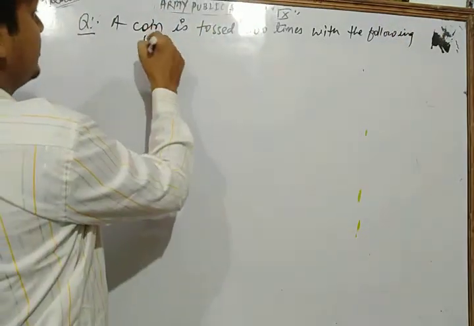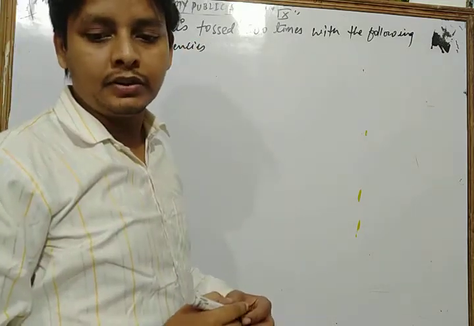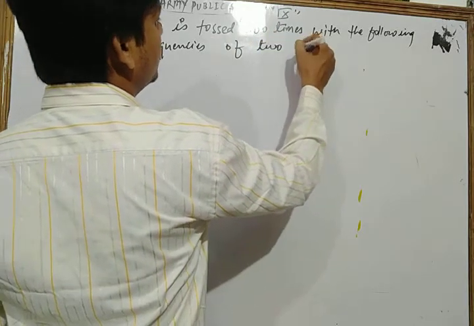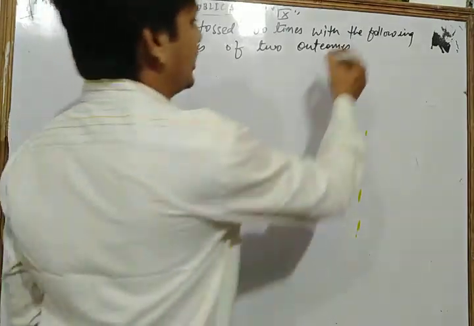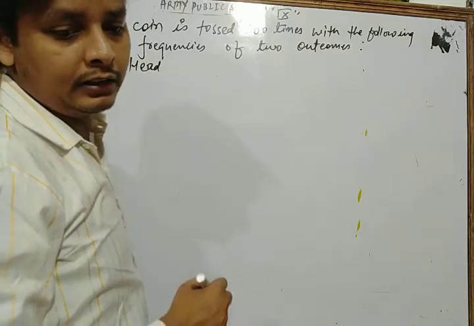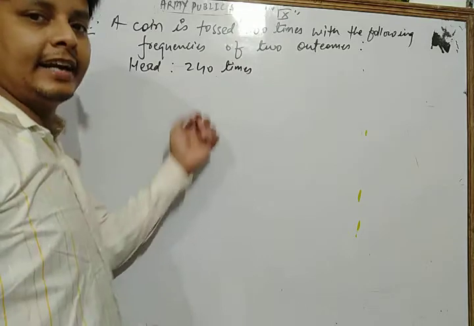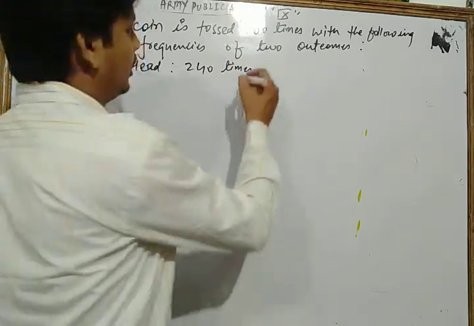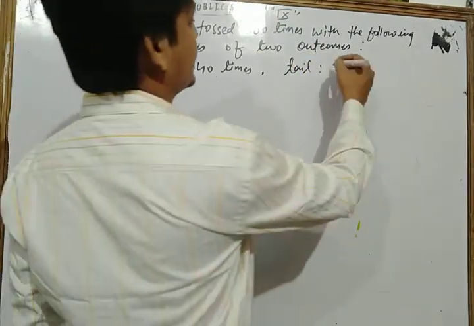Head comes 240 times, and tail 260 times.